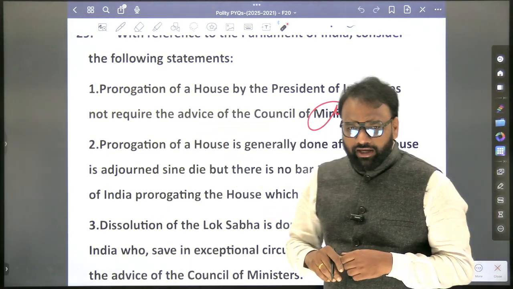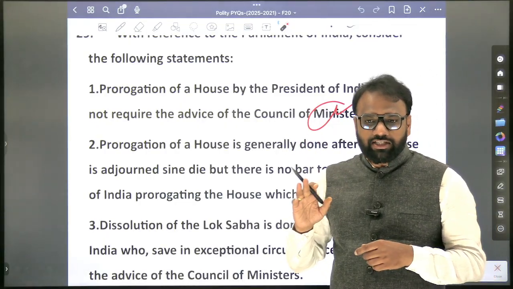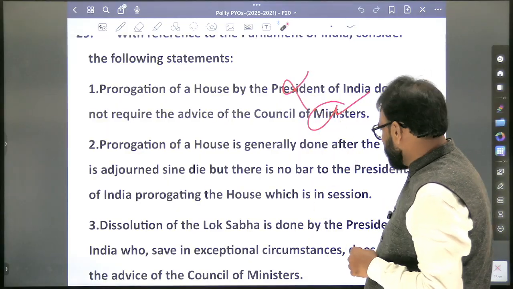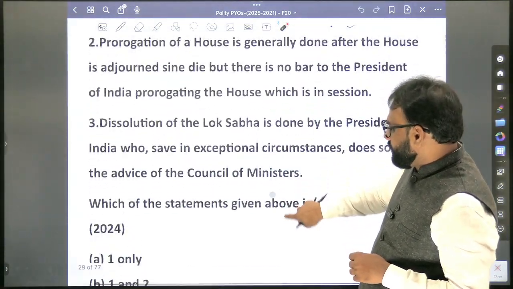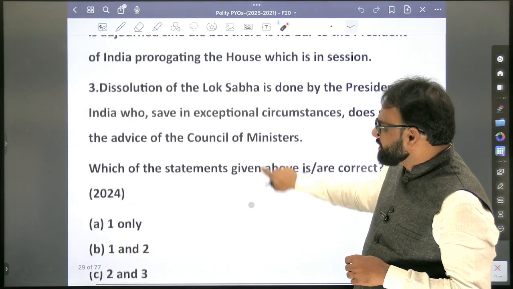Okay, he requires what? The advice of the Council of Ministers, because it's not a discretionary power of the President. So the first one is false. Next, if you eliminate one, will you come to the answer? No. 2 and 3, 3 only.